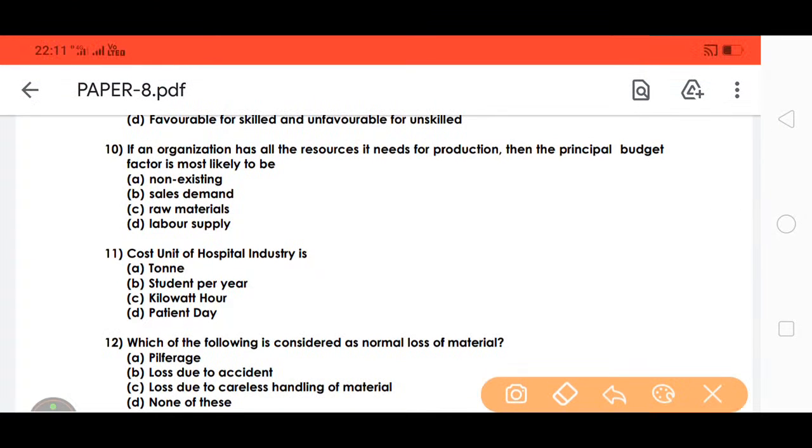If an organization has all the resources it needs for production, the principal budget factor is most likely the sales budget. B is the answer. In an organization that has all the resources needed for production, the principal budget factor is most likely sales demand. For the sake of sales demand, the organization uses all the resources needed for production. So sales demand, B, is the right answer.